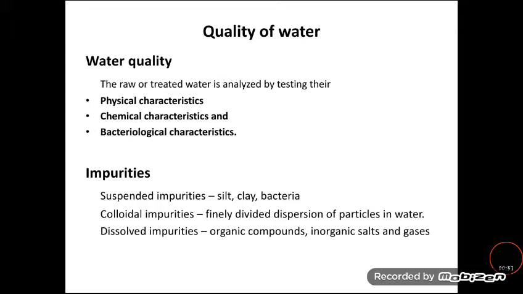The impurities present in the wastewater may be in the form of suspended, colloidal or dissolved form. Based on the size of the impurity, it is divided like this. The type of particles imparts certain types of impurities. The physical examinations were conducted to find out the physical characteristics. Likewise, the chemical examinations were conducted to calculate the chemical characteristics of the water.